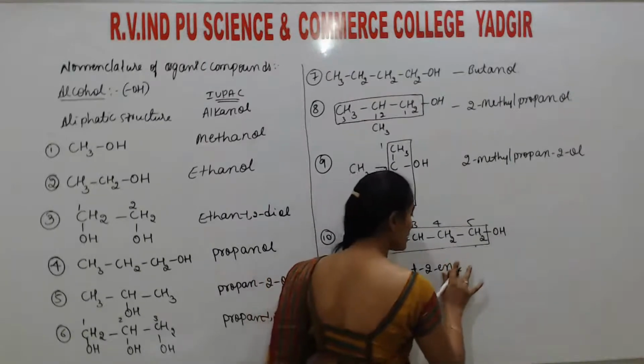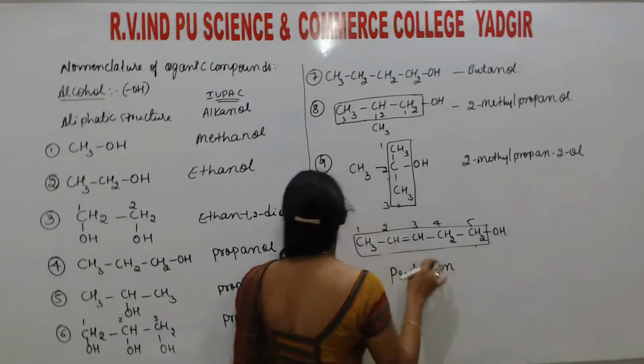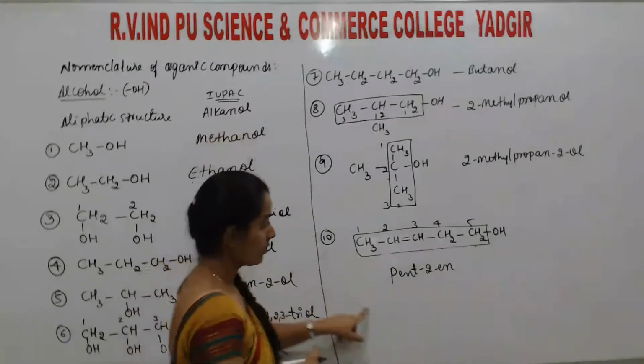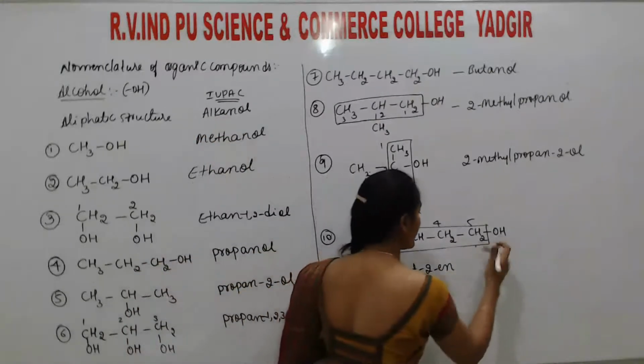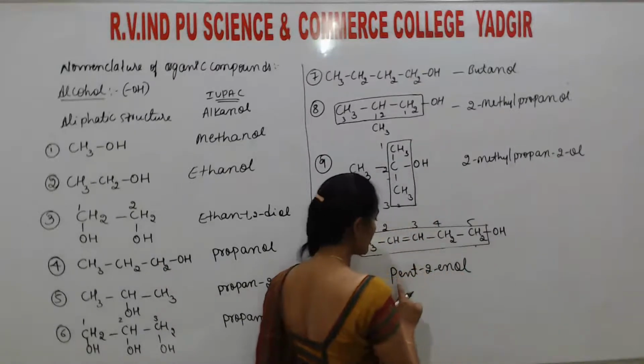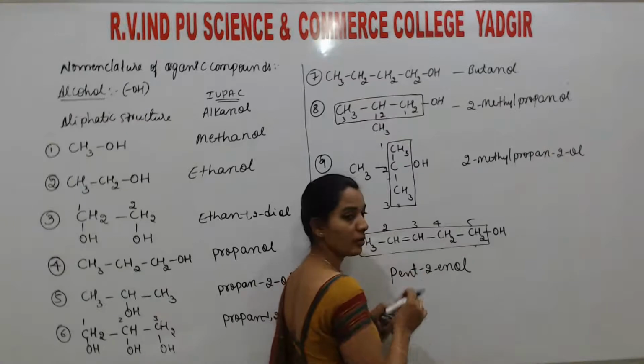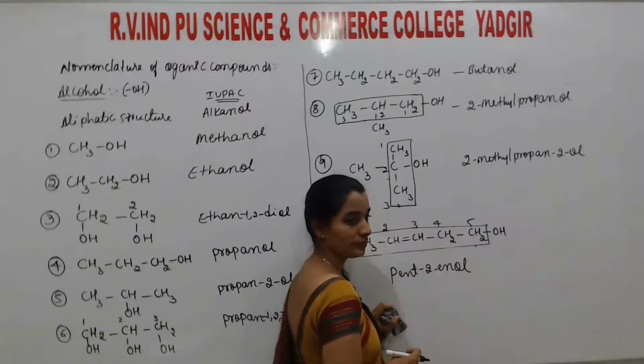Okay, so the last E, as I told you, if it is alkane, alkene or alkyne, the last E is replaced by the alcohol suffix. So pentanol is the compound, but the position of the double bond is 2.